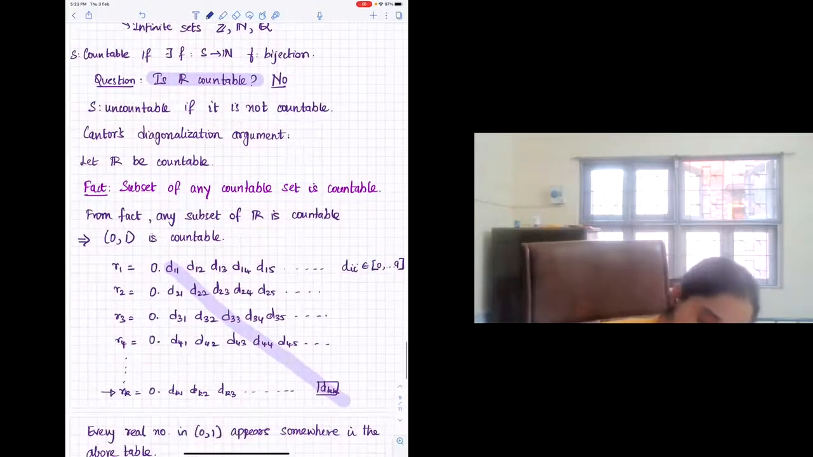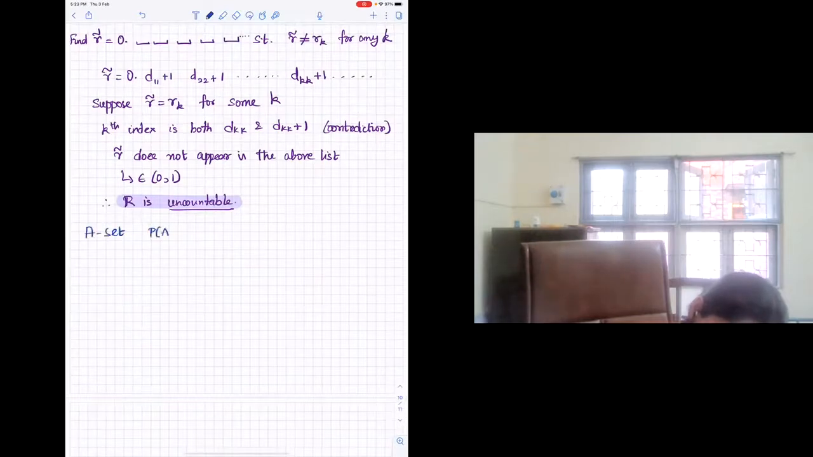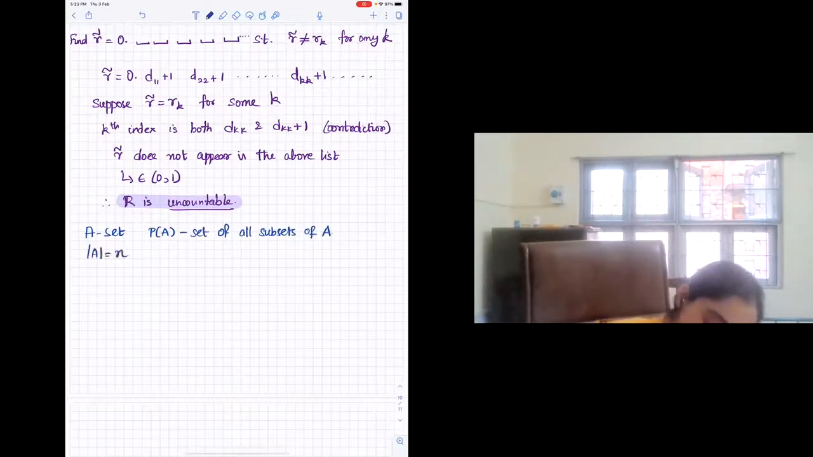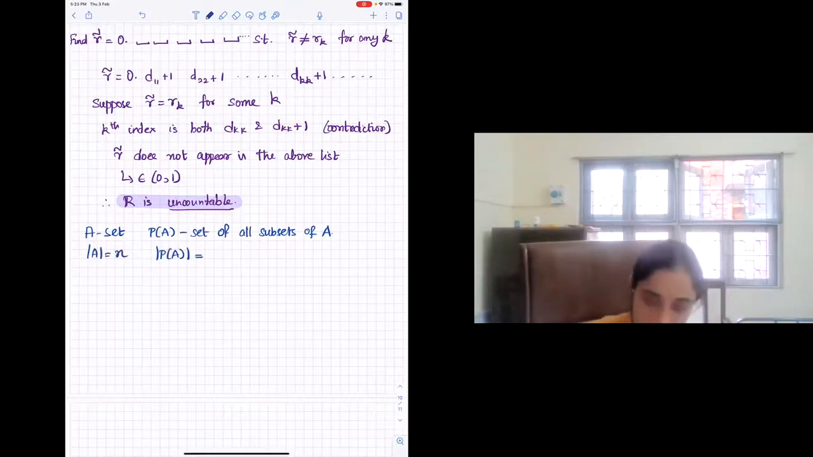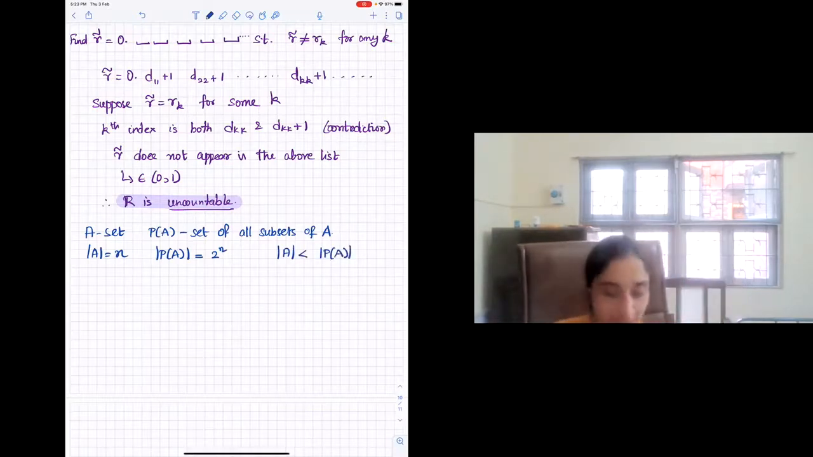So in general, you can also look at power sets of a set. If A is a set, then P of A is the set of all subsets of A. So if A is finite, let's say the cardinality of A is n, then what can you say about the cardinality of P of A? 2 raised to n, right? So for any set A, the power set has strictly larger cardinality than the set itself, assuming a non-empty set A.